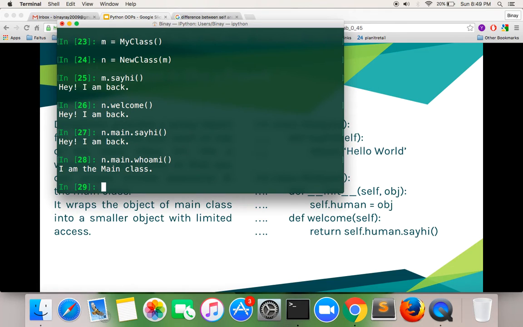Okay, I had a talk on composition in OOPs. The difference is that composition is basically a concept in which you establish relations between two objects or two classes.